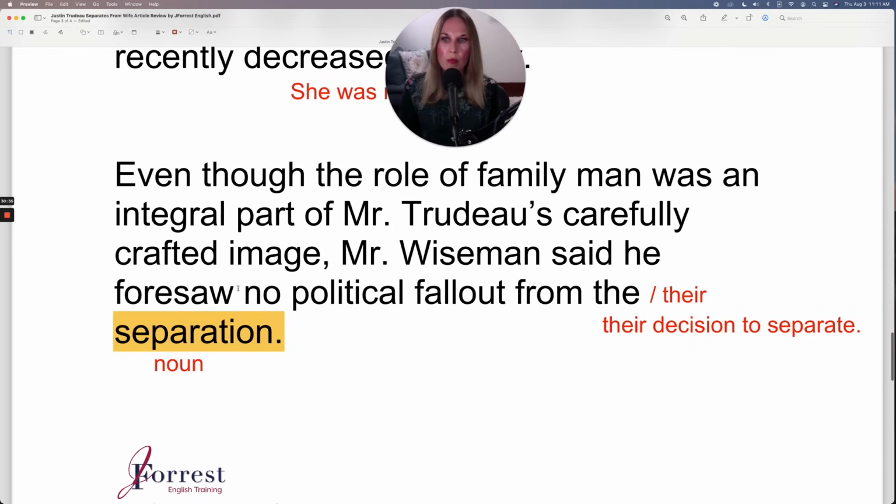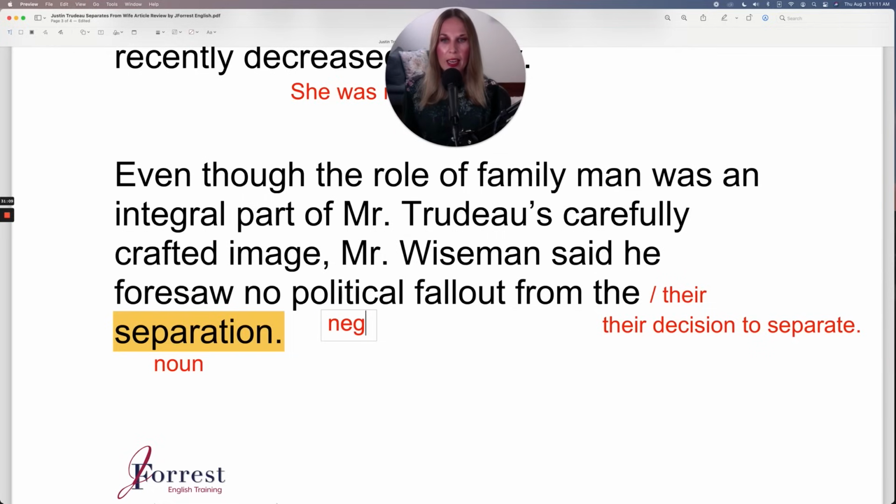Their separation. Here, foresaw. This is the verb see conjugated in the past. So see, saw. But when you foresee something, it means you anticipate it. You see it in advance. Because this just happened, we don't actually know if there'll be a political fallout. A political fallout is when his reputation is damaged.